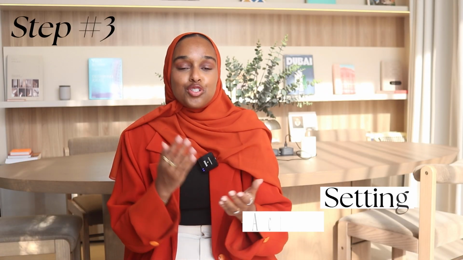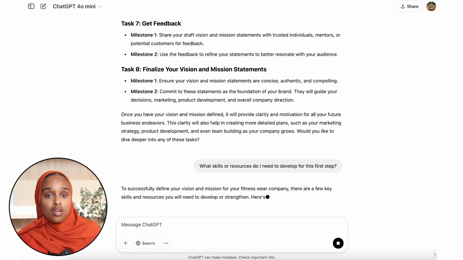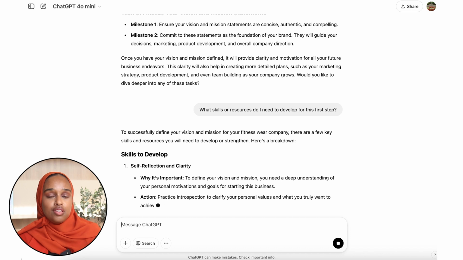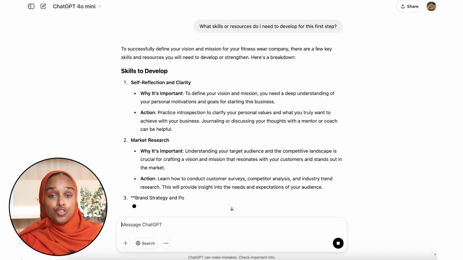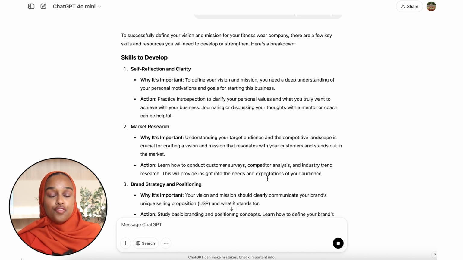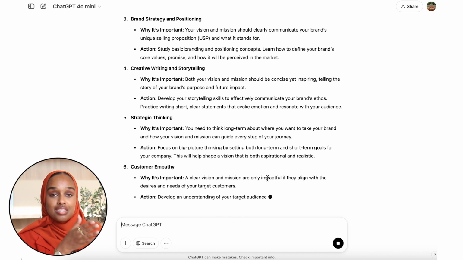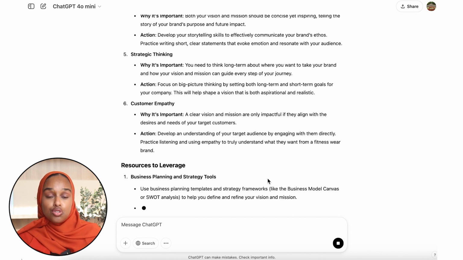The third step is to set actionable steps. Now that you've determined what the milestones are, so you know that in month 1 I need to achieve this, in month 2 I need to achieve that, in month 3 I need to be able to do X, Y, and Z, you now need to break that down even more into specific goals. So within month 1, to be able to achieve the market research that you're going to do for your business, you need to do what? You need to start an Instagram page, you need to find 50 people that you can ask, you can do a poll on Instagram, like what are the exact actionable steps that you need to do